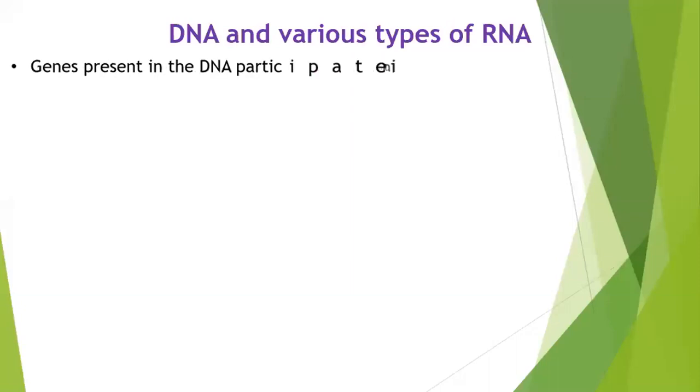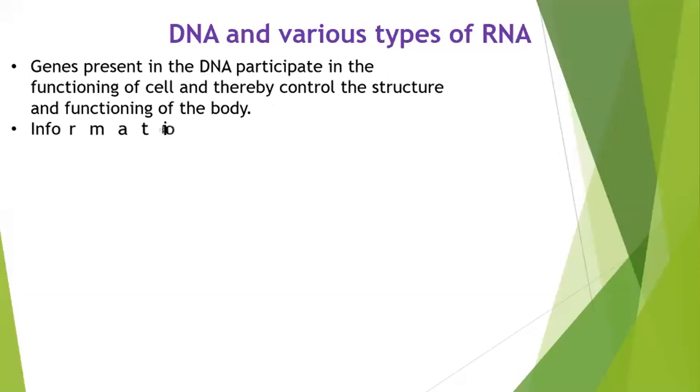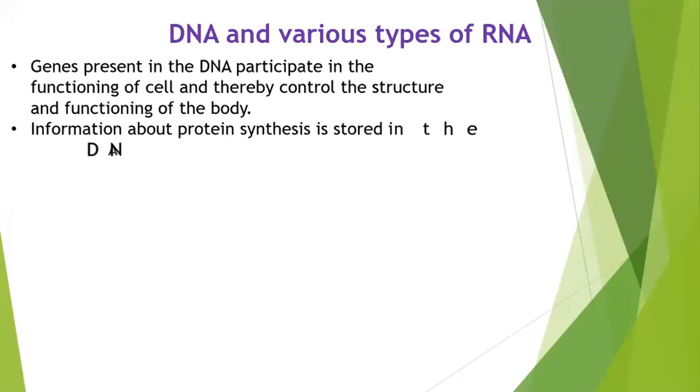Now, genes are present in the DNA, and they participate in the functioning of the cell, and hence they control the structure and the functions of the body. So ultimately, our features and our characters are all given by genes. And genes are nothing but parts of the DNA. So they are present on the DNA, right? Second, information about protein synthesis is also stored in the DNA.